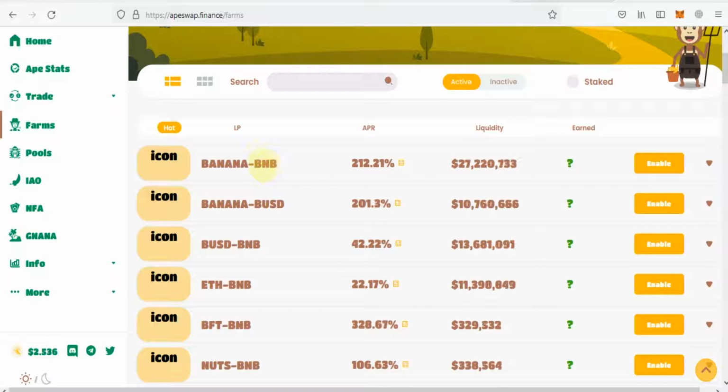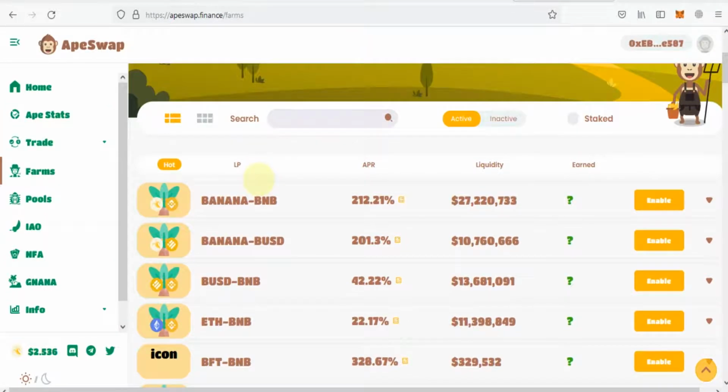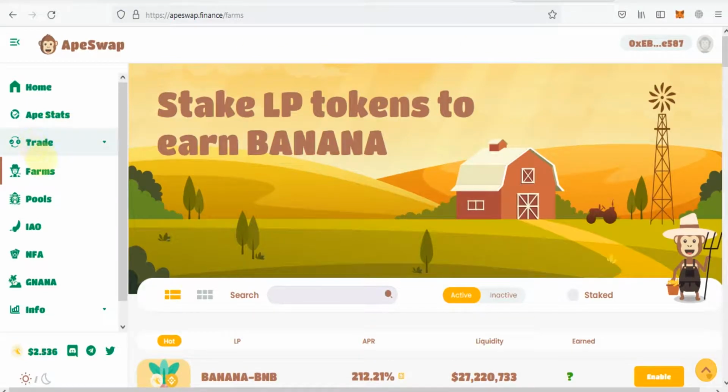Here I have 0.02 bananas worth of BNB and I will also have BNB 0.02. So suppose if you have $100, you need $50 of bananas and $50 of BNB. Then you can stake. Then you can farm your tokens on farming. So first of all, you should go to the liquidity option. Here you will click on trade and after that you will click on the liquidity option.